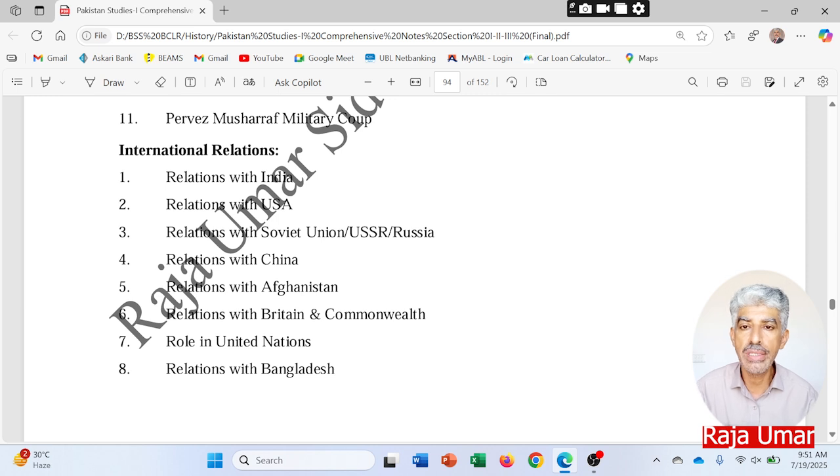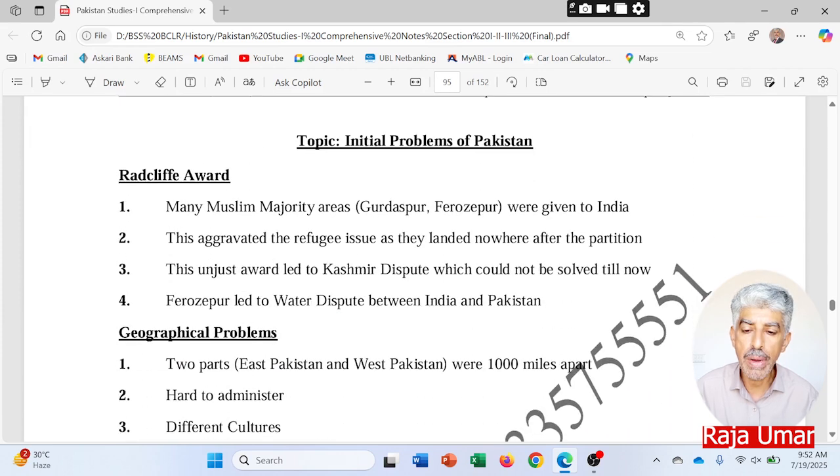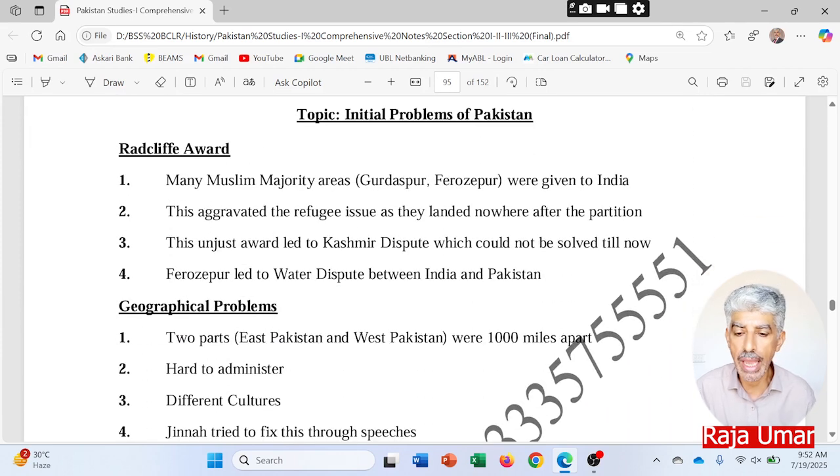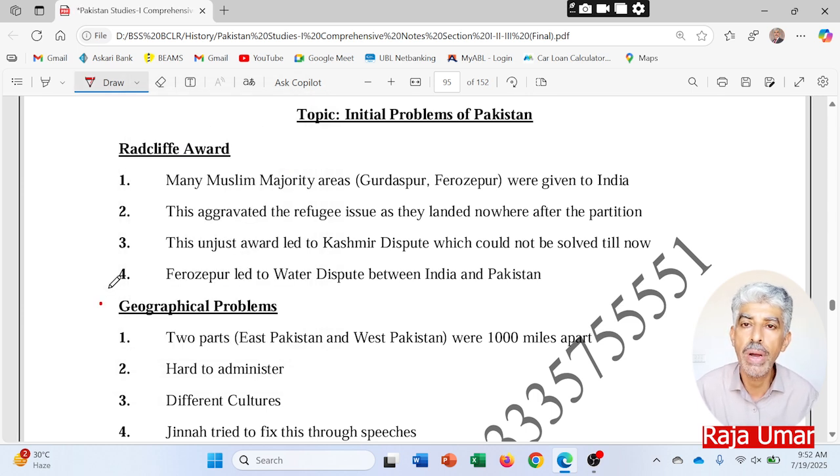So they will be discussed in the whole of this section. And now, moving on to the initial problems of Pakistan, that is our today's topic. What we will study here is what sort of issues Pakistan faced in the early days. Pakistan was a nascent state, and during that phase it faced many problems which were really troublesome and created huge difficulties for it to move on smoothly in the early days.